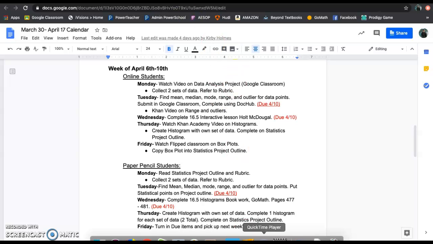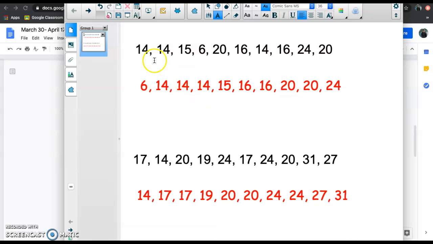So let's talk about some things here. All right, let's pull up my notebook. So these are two sets of data. The black data is my first set I just collected. This is points for, I think, the Denver Broncos. And then this one down here is the points for, I think, the Seattle Seahawks is what I did, okay?